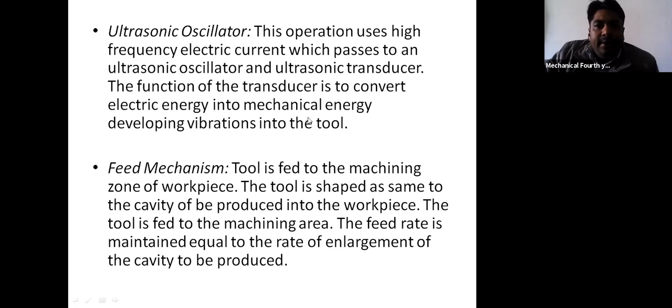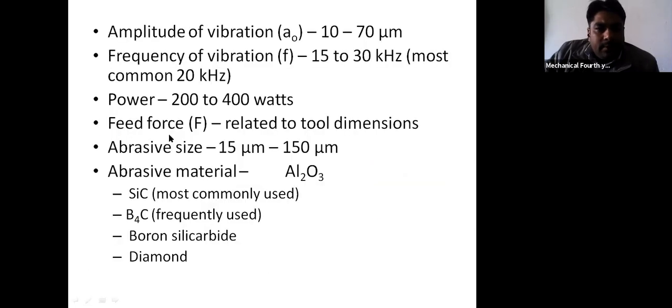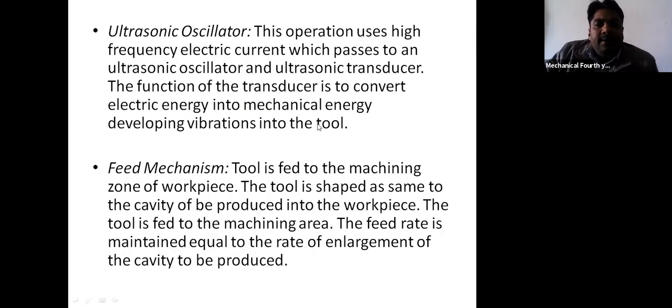And the last is your feedback mechanism. The tool is fed to the machining zone of the workpiece, and the tool is shaped the same as the cavity to be produced in the workpiece.